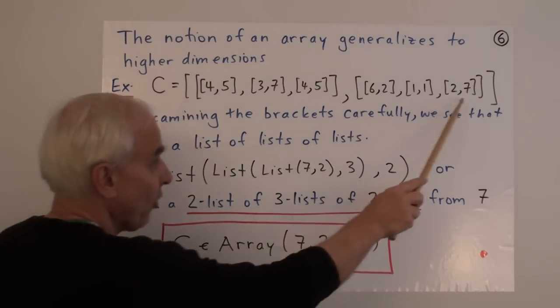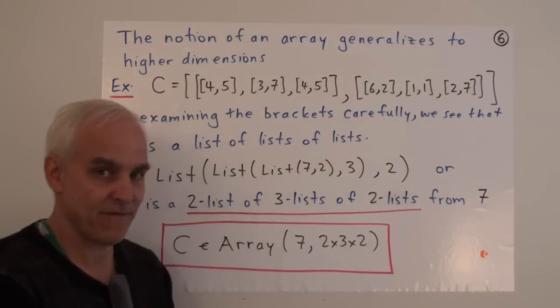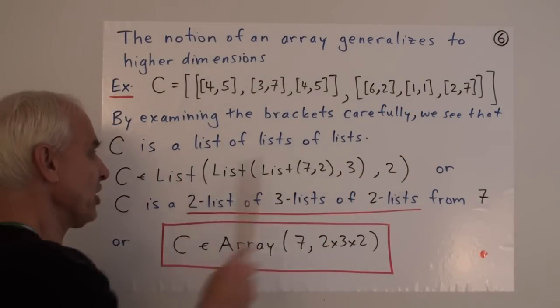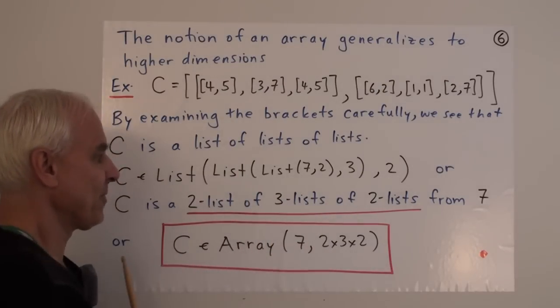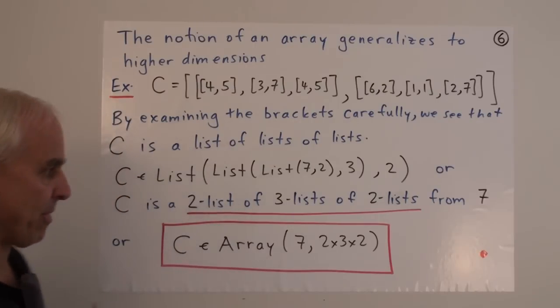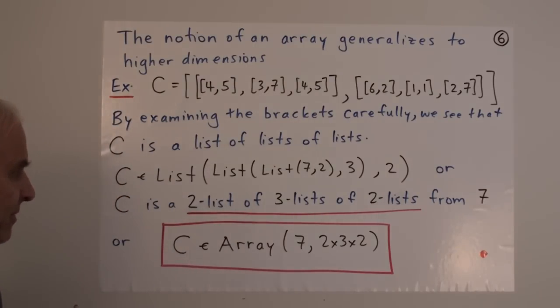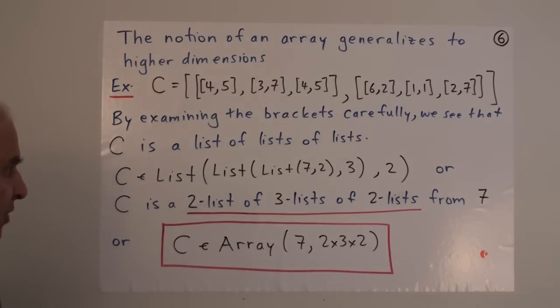And this is also a 3 list consisting of 2 lists from 7. It's actually a 2 list of 3 lists of 2 lists from 7. Rather a mouthful. So that gets quite complicated to say it that way, even though it is rather precise.